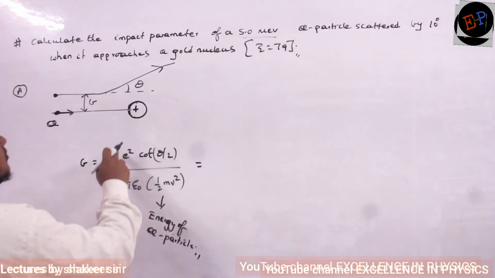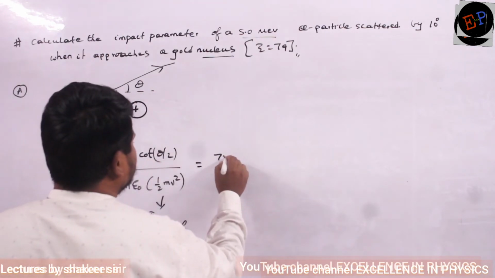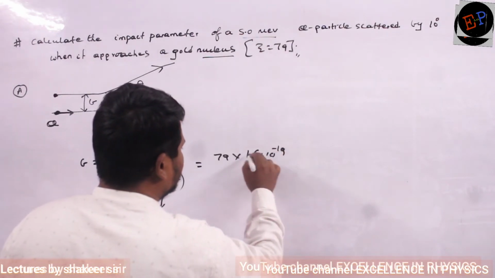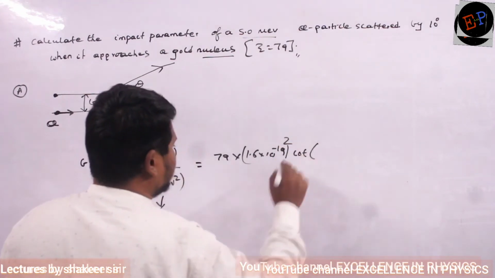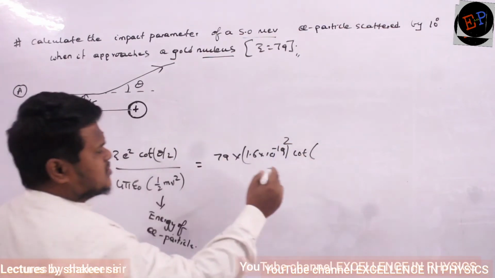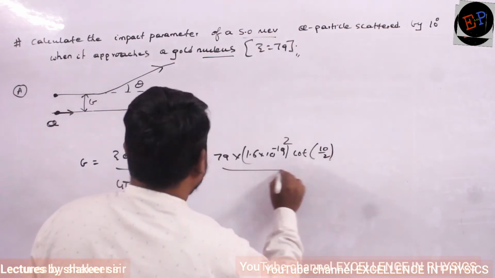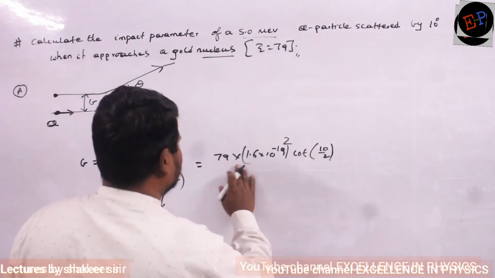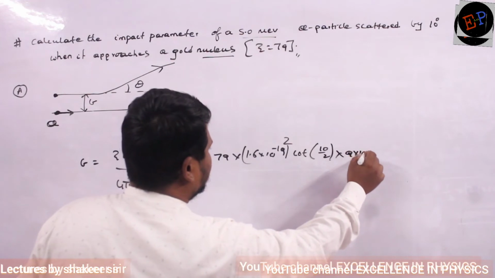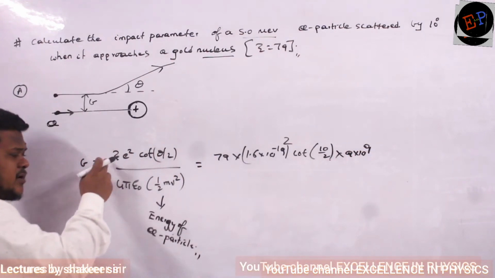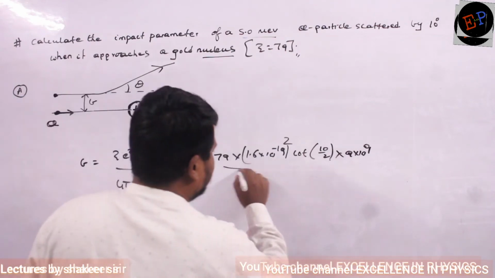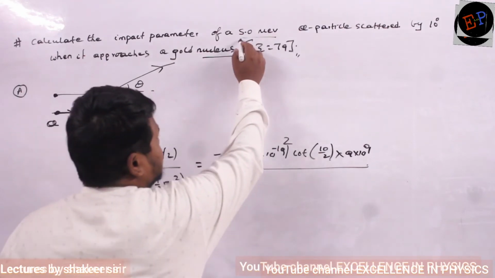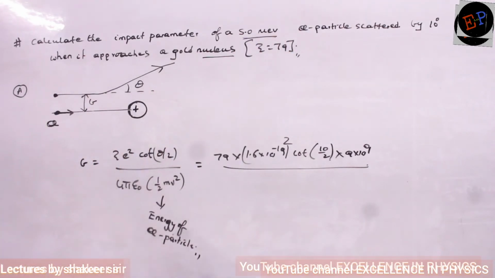Z value, gold nucleus, so Z value will be how much? 79. Charge of an electron, 1.6 into 10 power minus 19 coulombs, whole square. Cot theta by 2. What is the angle of deviation? 10 degrees. So 10 divided by 2, divided by, 1 by 4 pi epsilon naught can be written as 9 into 10 power 9. What is 9 into 10 power 9? The 1 by 4 pi epsilon naught value. Clear? Divided by half m v square, which is nothing but the energy of the alpha particle. And what is the energy of the alpha particle? 5 into 10 power 6.